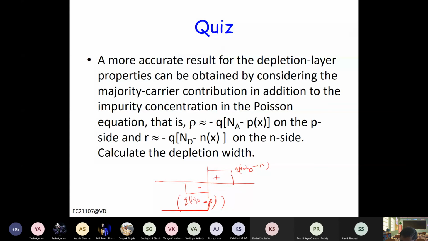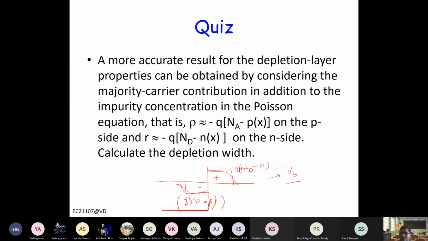So what will happen? Now this charge will not be fixed. This charge may show some variation like this, right? So in that case, please calculate what will be VBI.